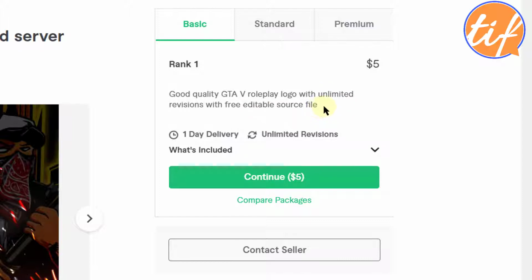I've talked about this in the previous video and on my channel as well, that unlimited revisions is not something which is very good to have on your seller profile. It's not only about yourself, it's also about the buyer who is looking to hire someone.